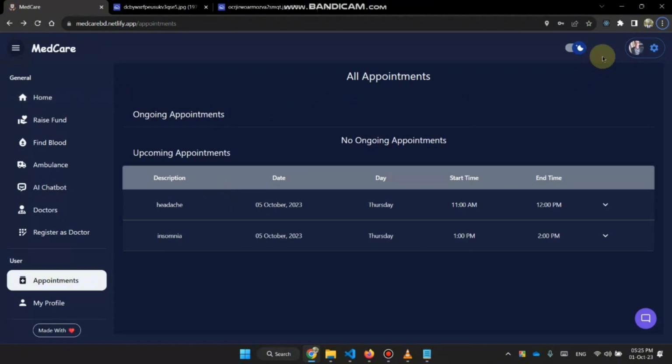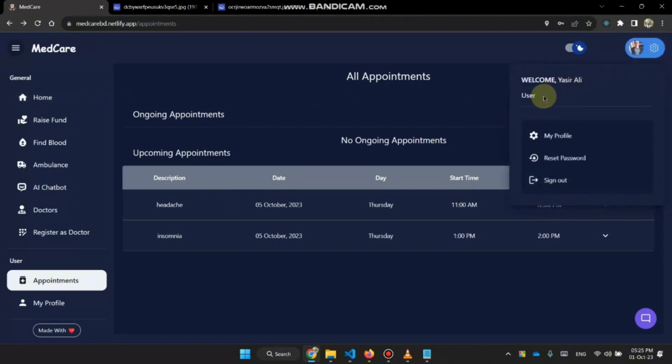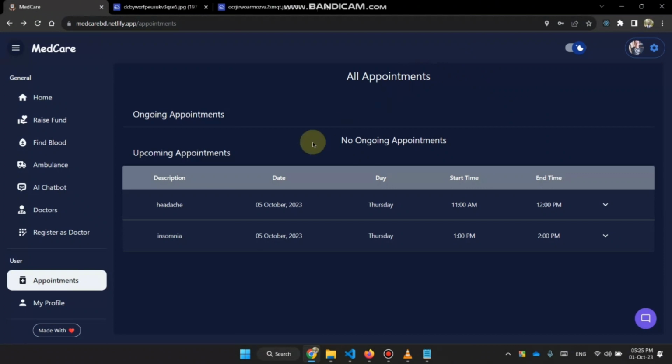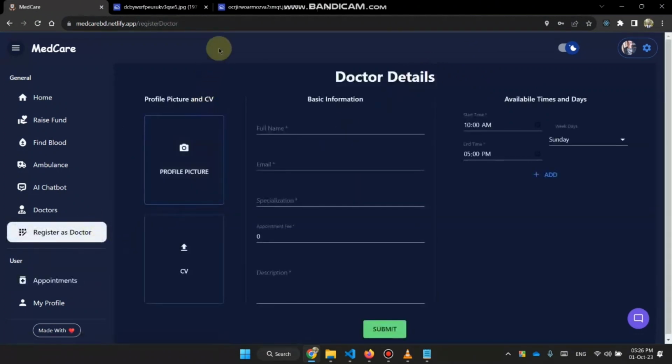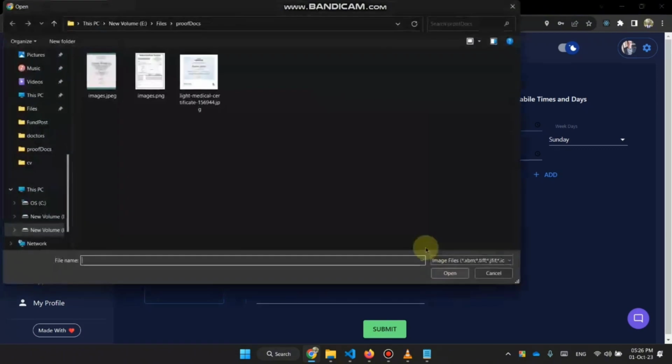Now, I want to log in as a doctor, but I have to register as a doctor, which will be approved by the admin. Then I can log in as a doctor. Let's add some doctor details.